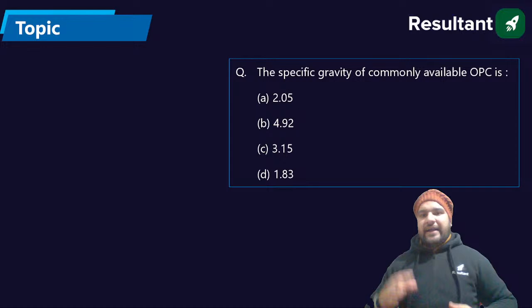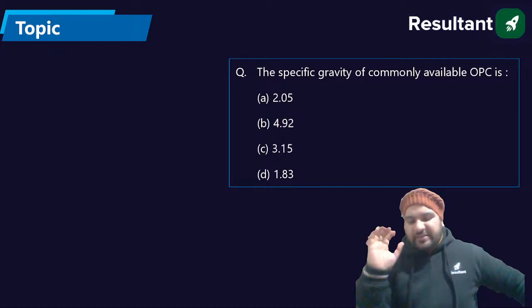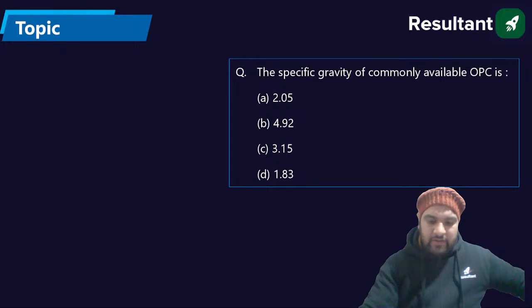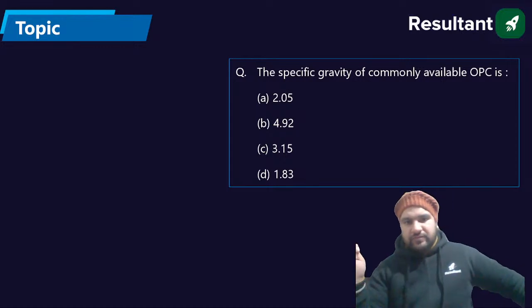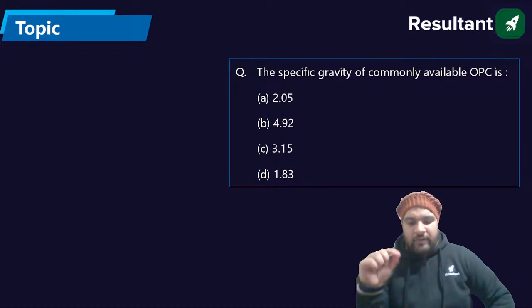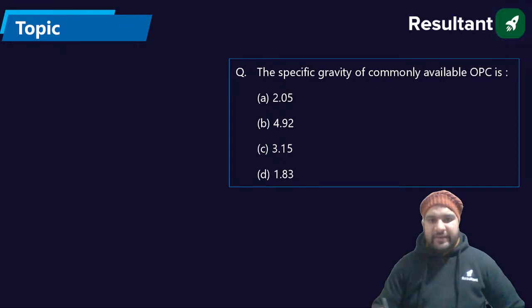So the specific gravity of commonly available OPC cement is how much? 3.15. Everyone is providing the absolutely right answer. The specific gravity of commonly available OPC cement is 3.15.